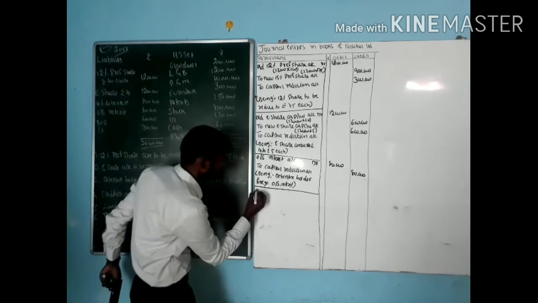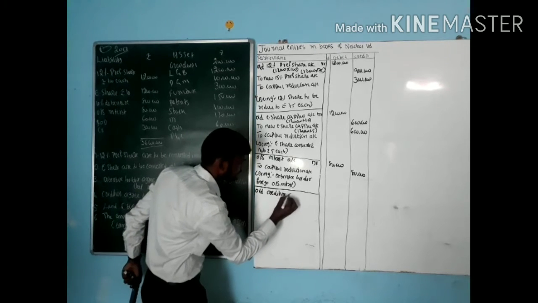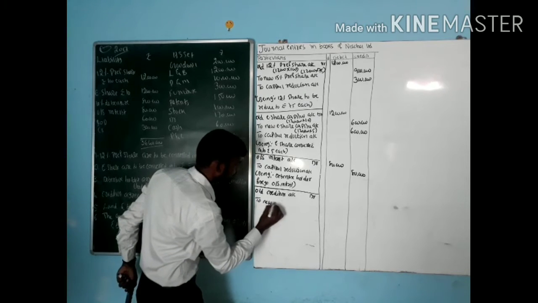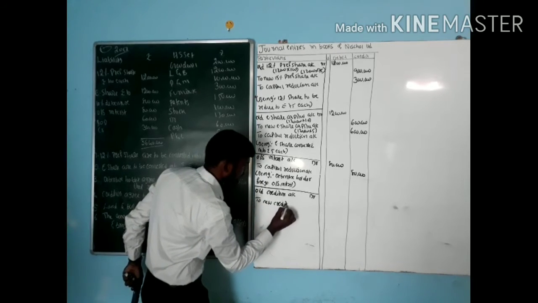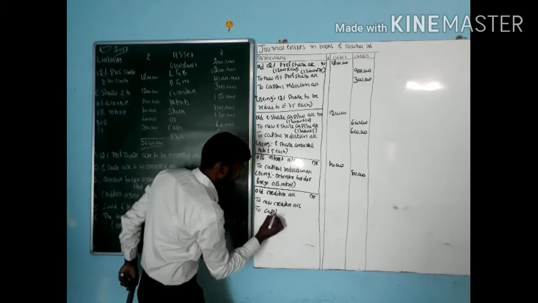Entry: old creditors account to new creditors account to capital reduction account.